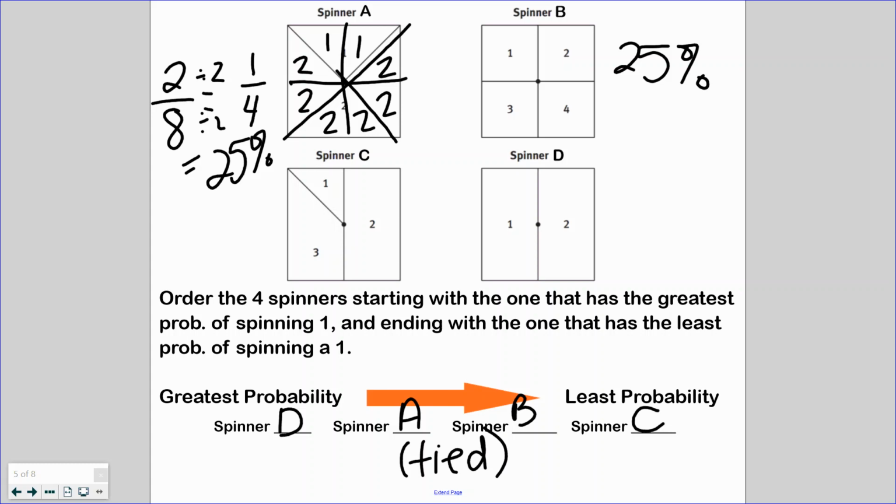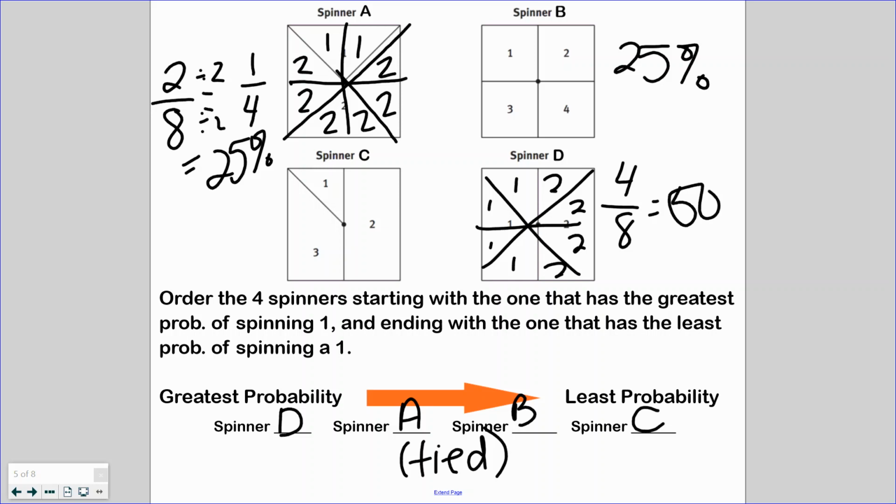So again, you can manipulate these spinners any which way you want, as long as you get the data that you need. No one said that you couldn't draw anything different or make it happen. I could cut this guy now into 8 pieces too, and I would still see that I have 4 out of 8, which is 50%, which you can obviously see visually is half of the spinner.